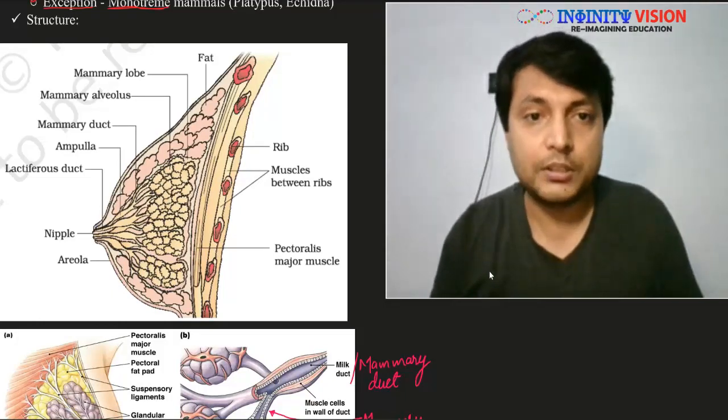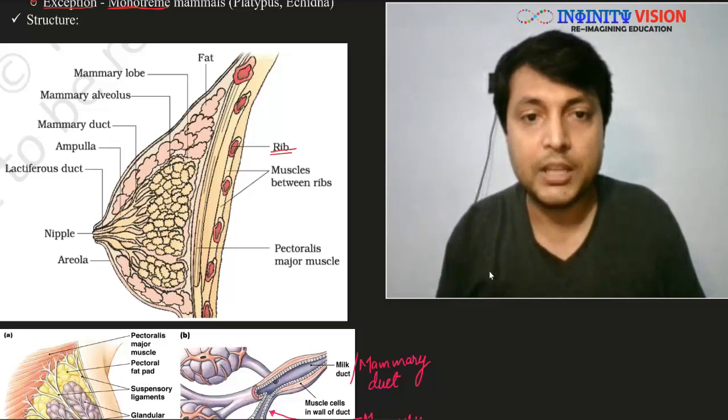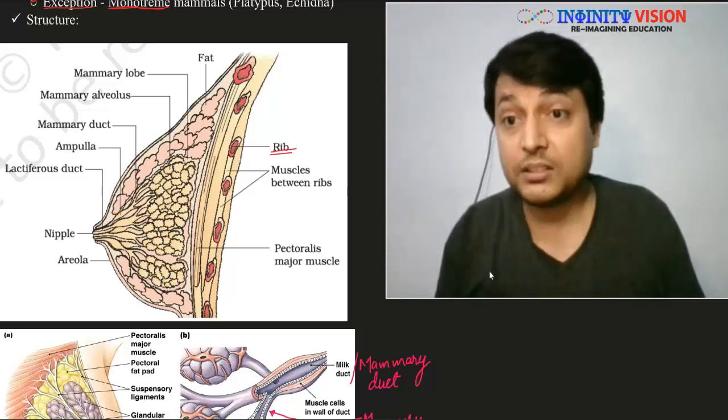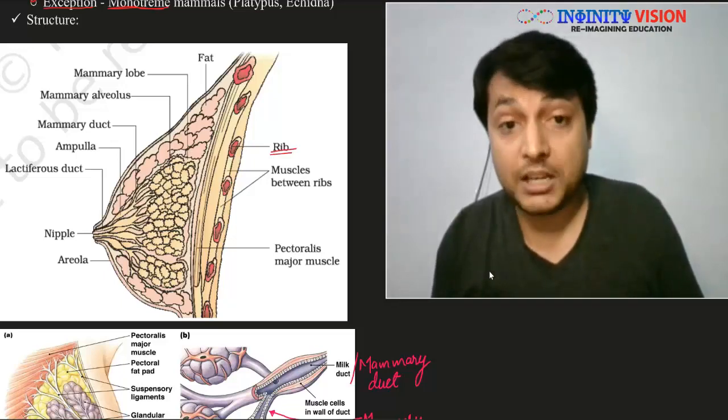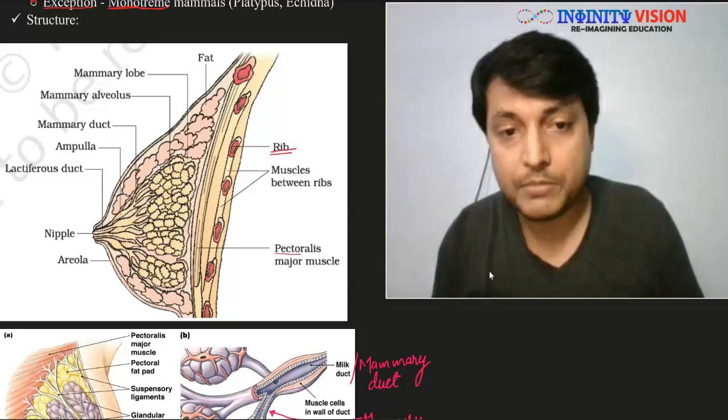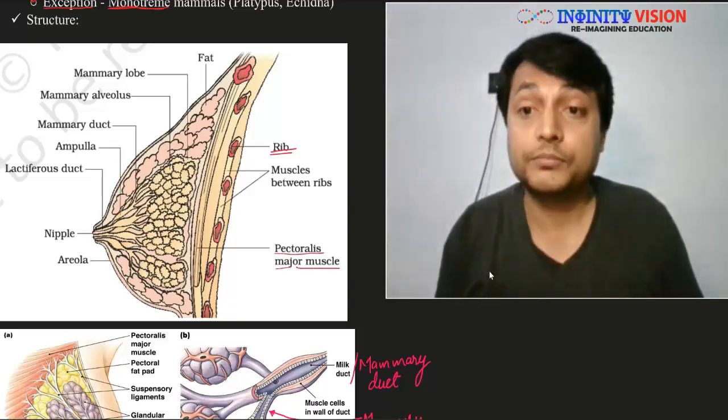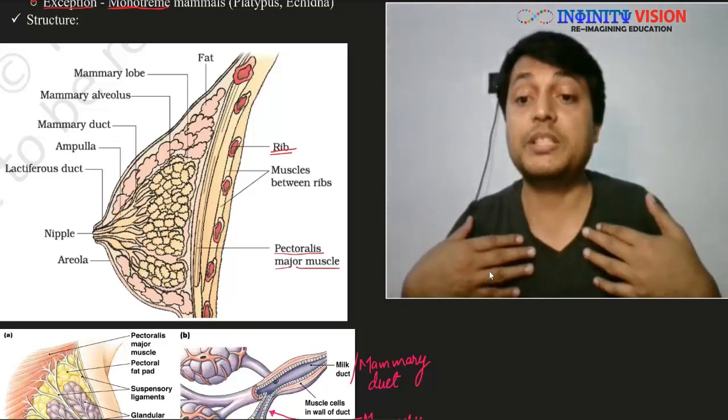So can you see here, there are ribs, and this is the muscle between the ribs, called intercostal muscles, and over it there is the pectoralis major muscle. This pectoralis major is the muscle of the pectoral region, and the pectoral region is your chest region.